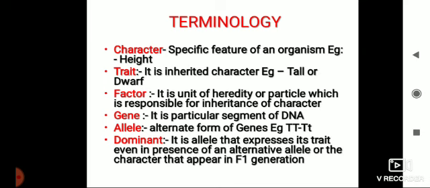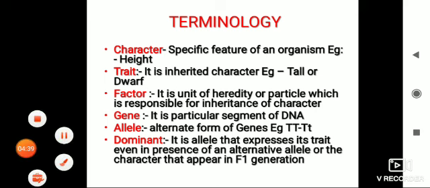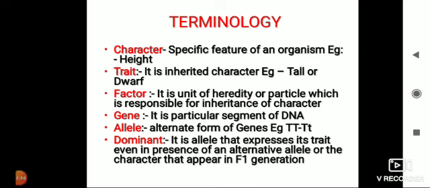Dominant. Dominant means what? I told you that suppose one student in the class has a good height. He has a good height, so it is a dominant character. So it is an allele that expresses its trait in presence of an alternative allele. For example, if capital T small t, there is a characteristic of the capital T, that is tallness. So the character that appears in the first filial generation is called dominant.